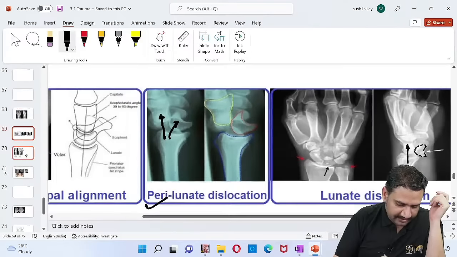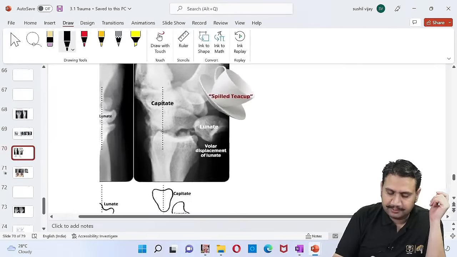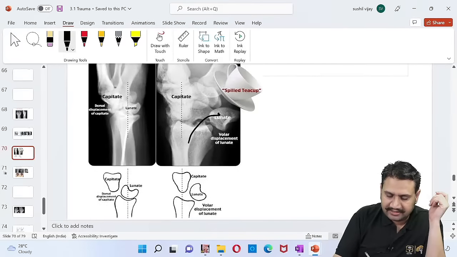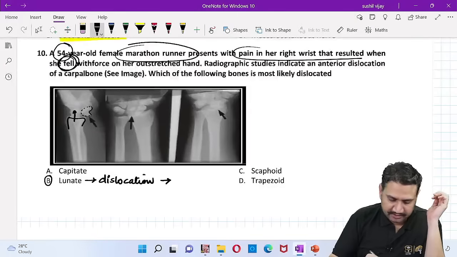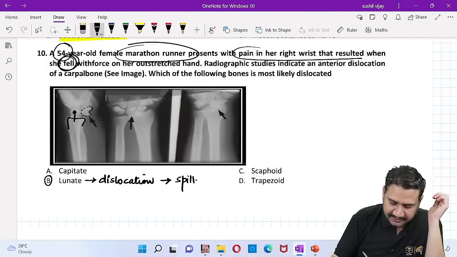So whenever the lunate will dislocate, it is known as what you call the spilled teacup sign. See this? The lunate coming out of it and the lunate like this. This is known as spilled teacup or the teapot sign. So spilled teacup sign. That is another point.